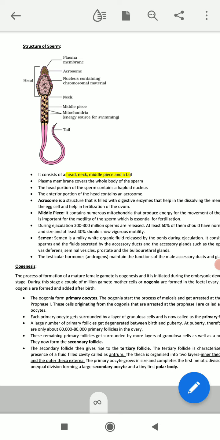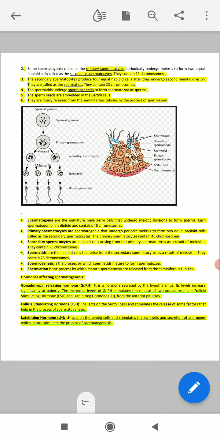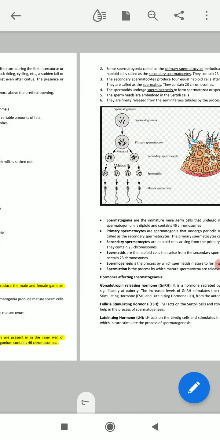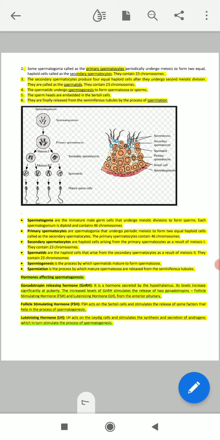This spermatogenesis is a very interesting and very important topic, and quite easy. I am just giving an overview again. From this portion, you have to remember 3 to 4 things. First is the basic definition of spermatogenesis. Second is how many cell stages there are, what their names are, and how many chromosomes are there in each cell stage.